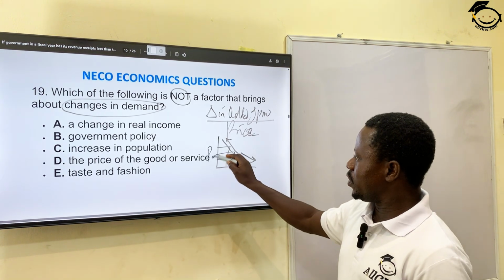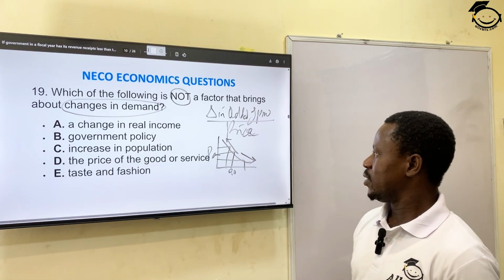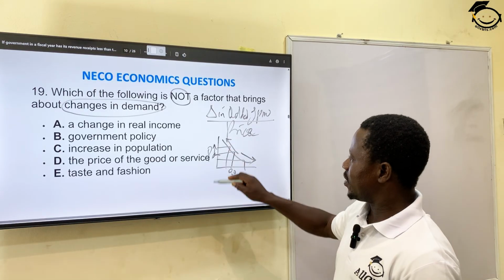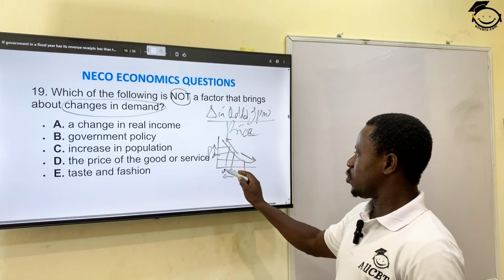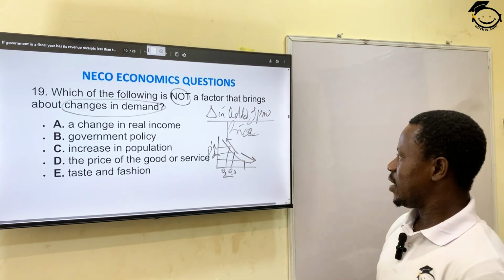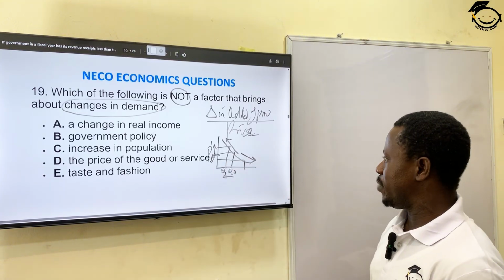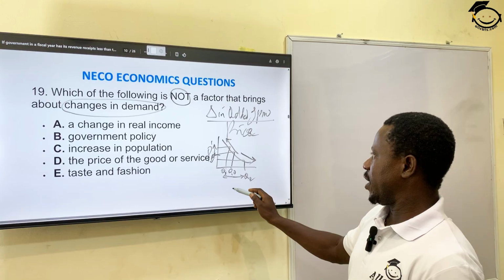So this P0 is the original price, and this Q0 is the original quantity. When the price increases, what happens? The quantity demanded will fall to Q1. Why? Based on the law of demand. And when the price falls, naturally, based on the law of demand, quantity demanded will increase to Q2. Okay?